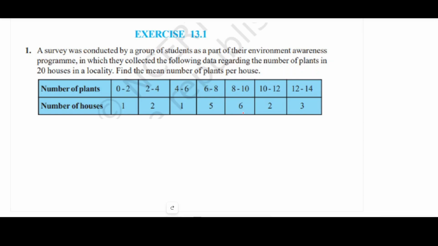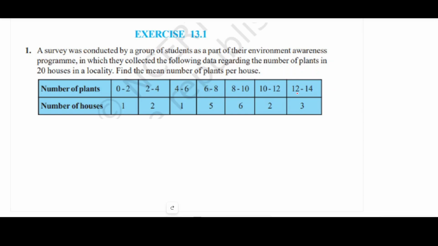8 to 10 plants in 6 houses. That means 9 plants in 1 house, so 54 plants in 6 houses total. Now 10 to 12 plants, there are 2 houses. That means each house has 11 plants, so the total number of plants will be 22.